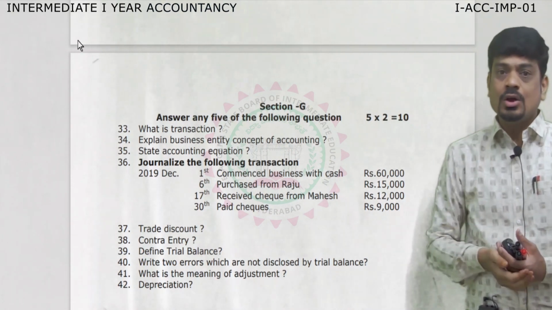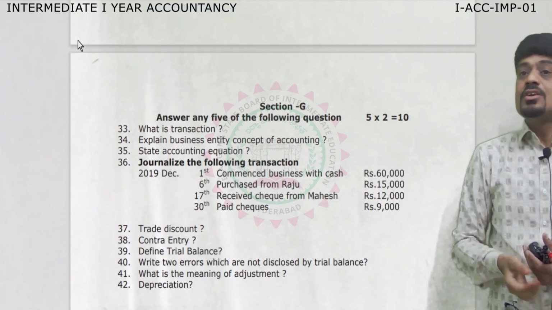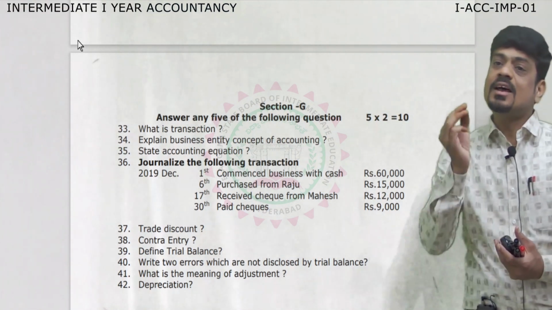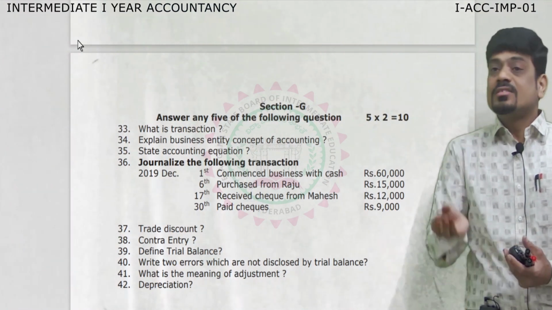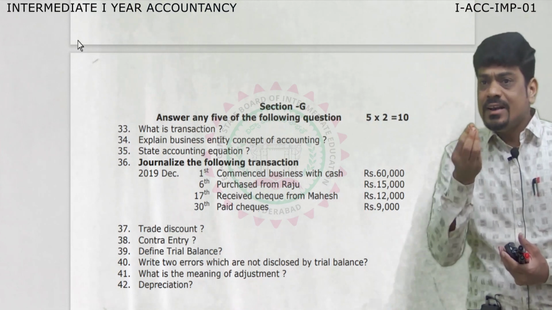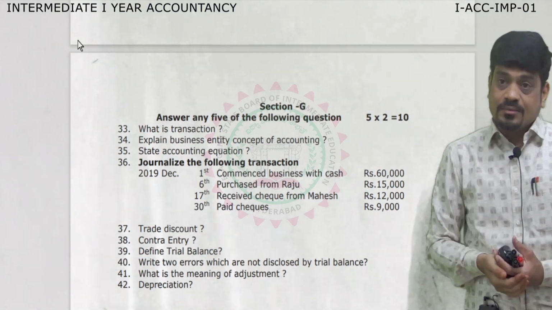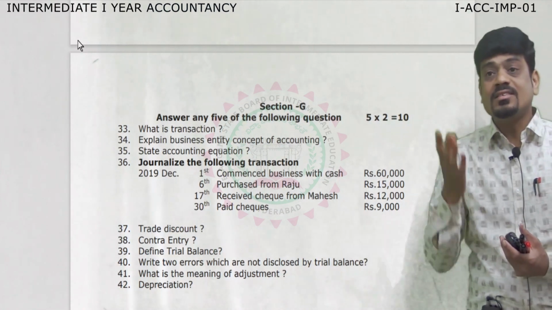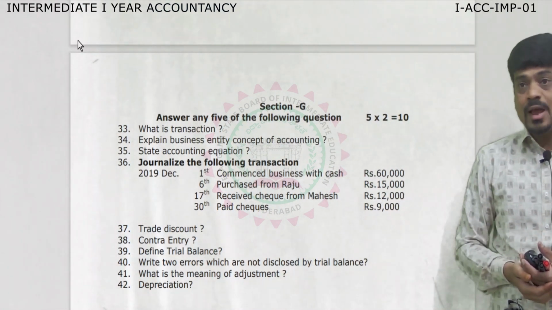And the third we can expect is dual aspect concept. These are the 3 important concepts which we can expect. Similarly, when it comes to conventions, we generally expect convention of consistency. That will be from the second chapter.